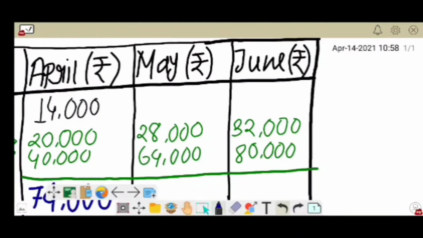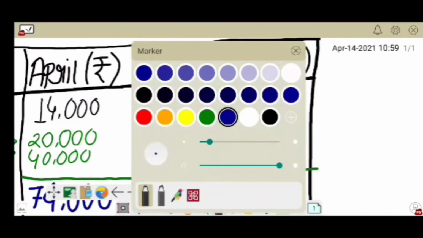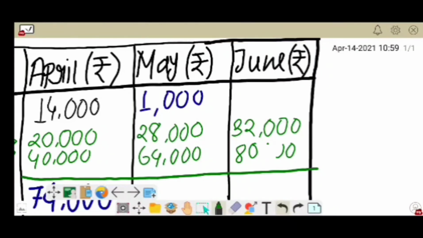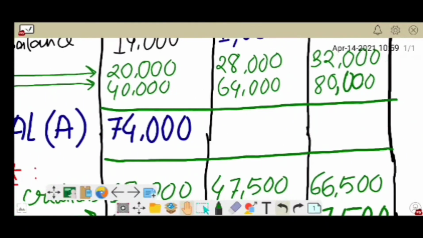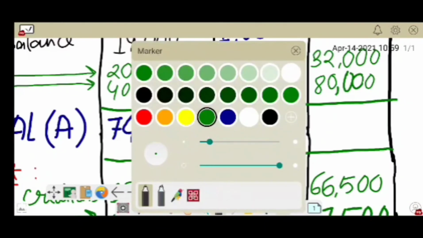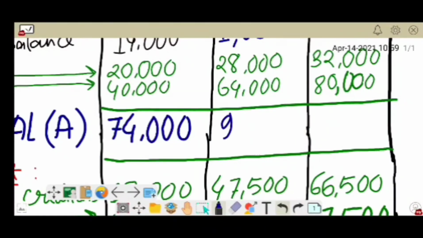So now this will be the opening balance of May. So 1,000 plus 28,000, 29,000, plus 64,000, that is 93,000.